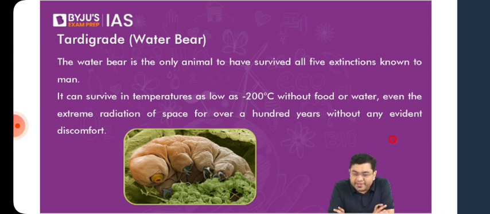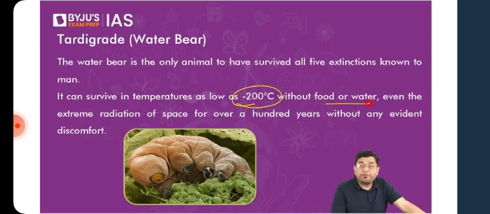How? Because it has a unique ability to shut down all the various biological activities and processes. Whenever it encounters a tough outside surrounding, it can close all the bodily requirements and still manage to survive. So it can survive in temperatures as low as minus 200 degrees Celsius, without food and water, even the extreme radiation of space for over 100 years, without any evident discomfort. That can be done by shutting down its body's requirements.